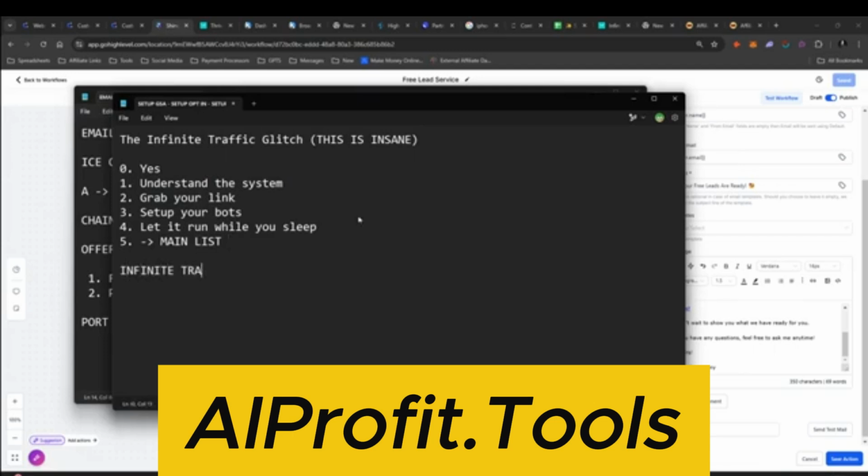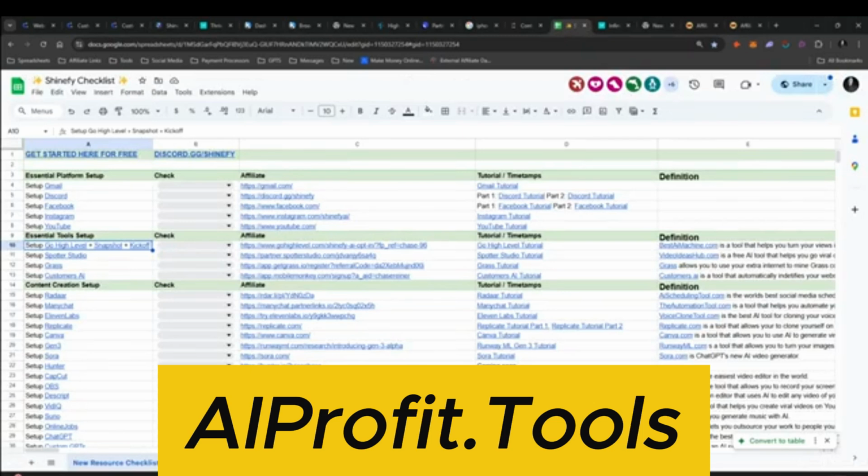I've done a lot of boot camps in the past, but I think this is probably going to be one of the biggest ones I've ever done, mainly because I've cracked the code to generating leads, not just for services, but also for affiliate offers. In the past, I was only showing how to do this with services. While I think services is cool, I think there's so much opportunity with affiliate right now.